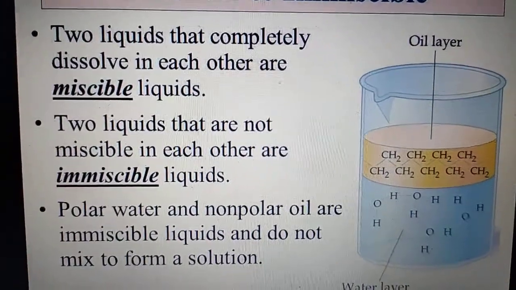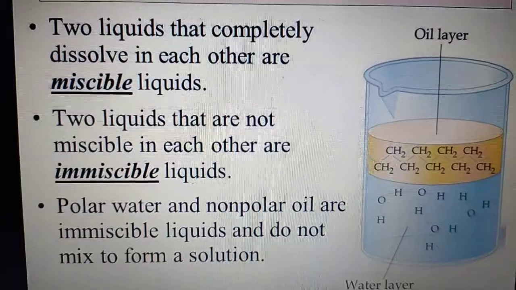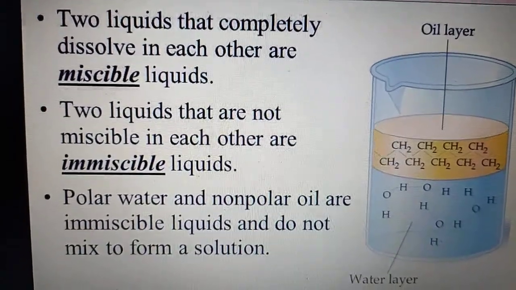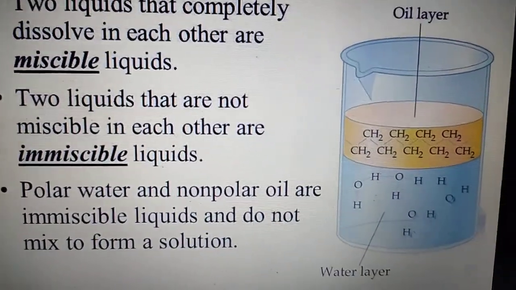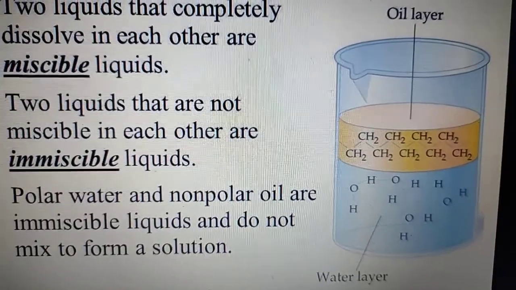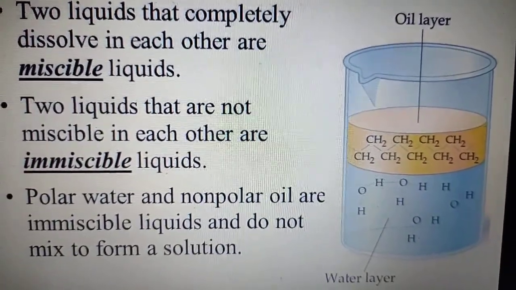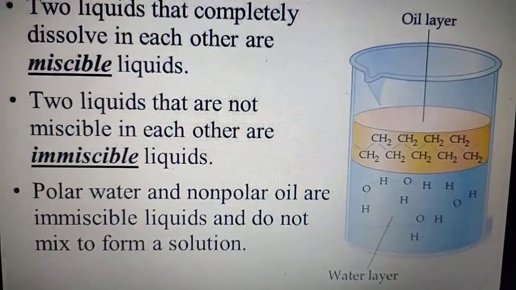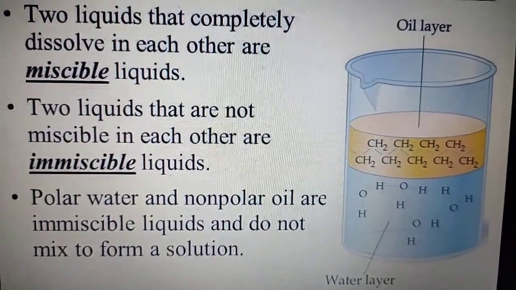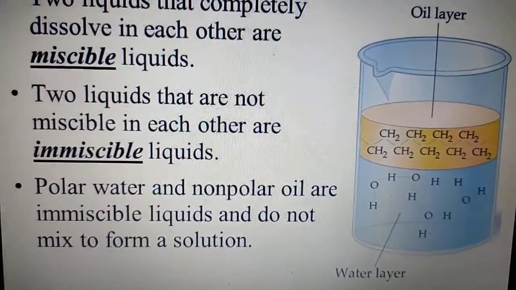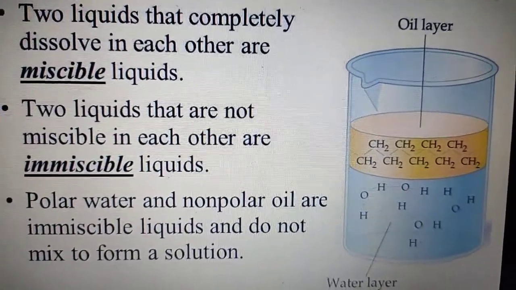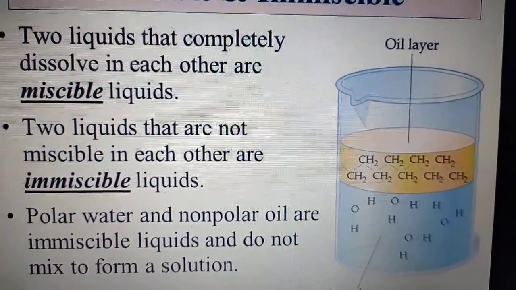If you mix the two liquids, say oil and water, you see that an oil layer is formed. You can see the visible boundaries. So an immiscible example is oil and water. No matter what you do, there will be a visible separation.